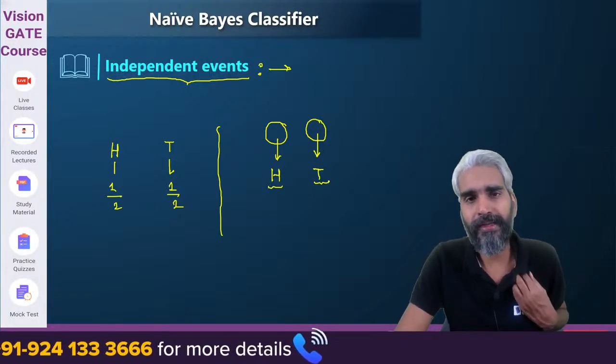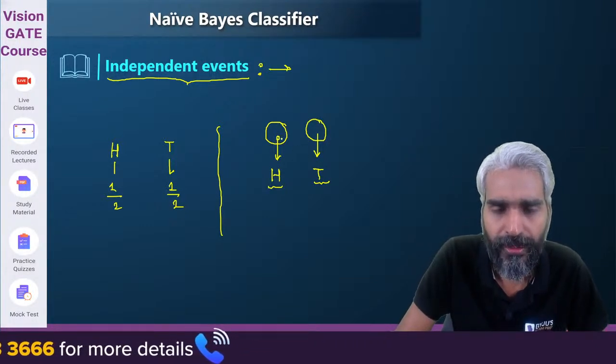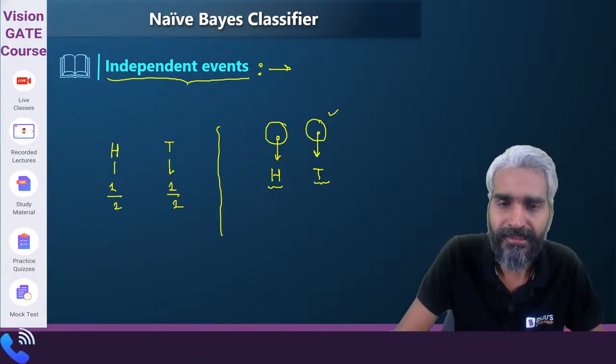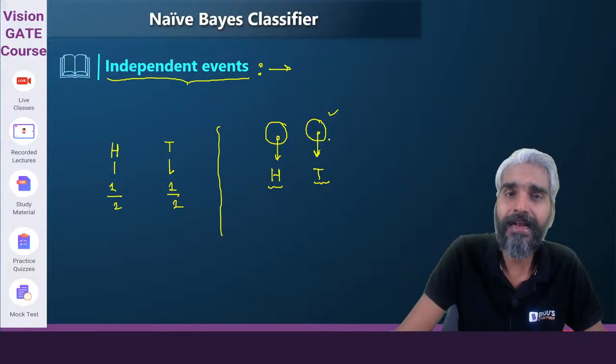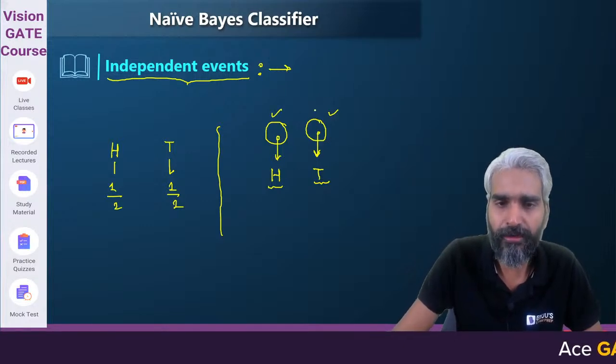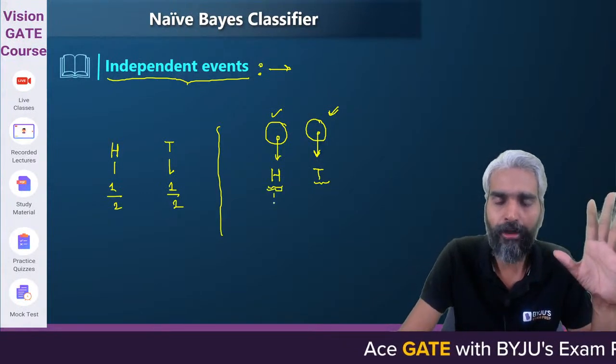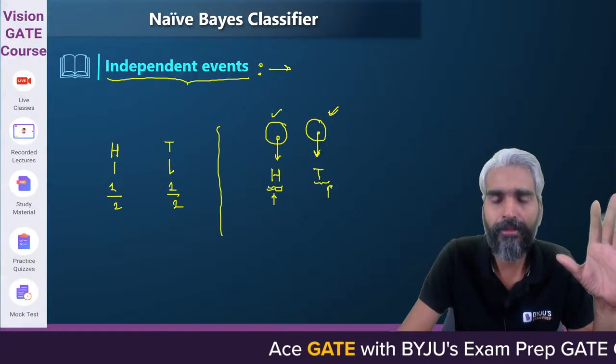Please try to understand, each one of these coins is independent, so the probability of head and tail on the second coin is unaffected by the first coin.